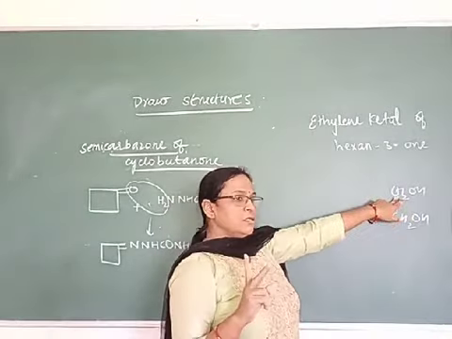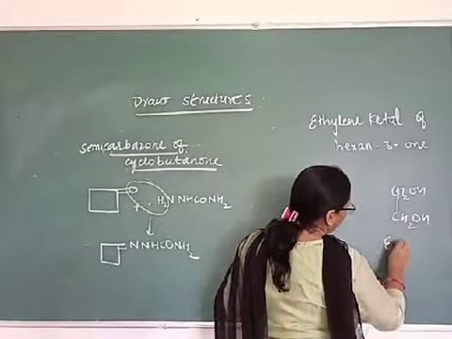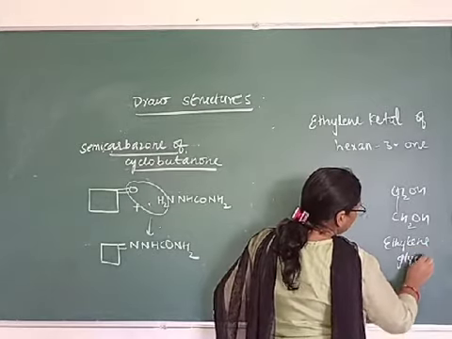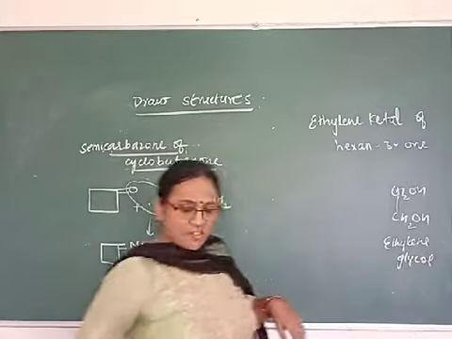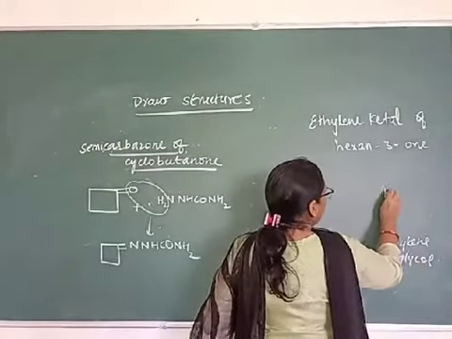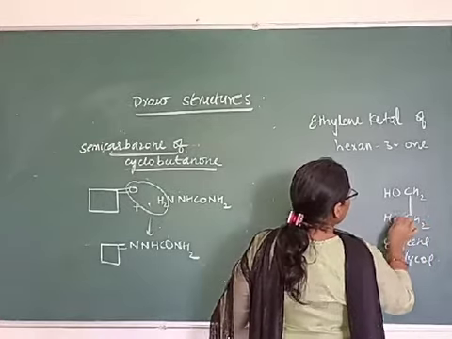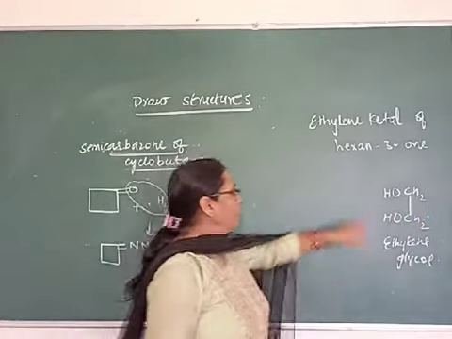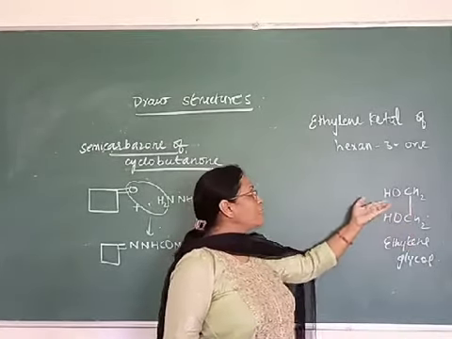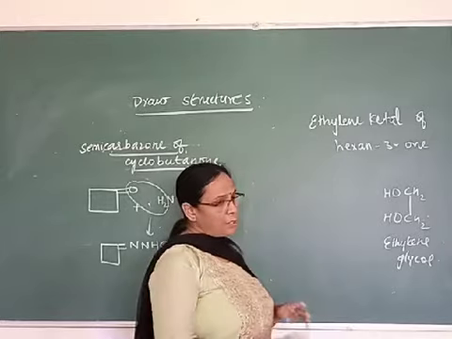For ethylene ketal, ethylene glycol we have to take. Now I will write this structure reverse like that, HOCH2, HOCH2. Remember, this bond is in between carbon-carbon. You people just make the mistake in drawing the bond. So that is very important that you should remember.